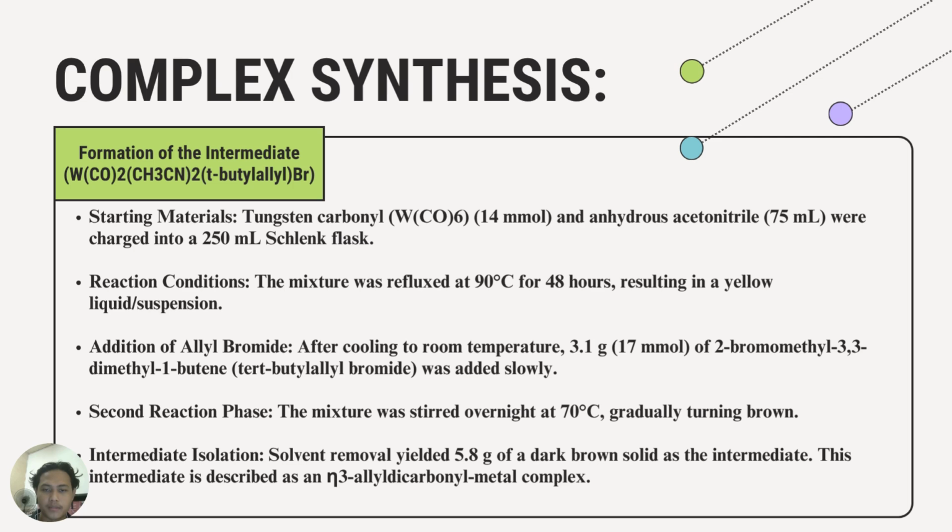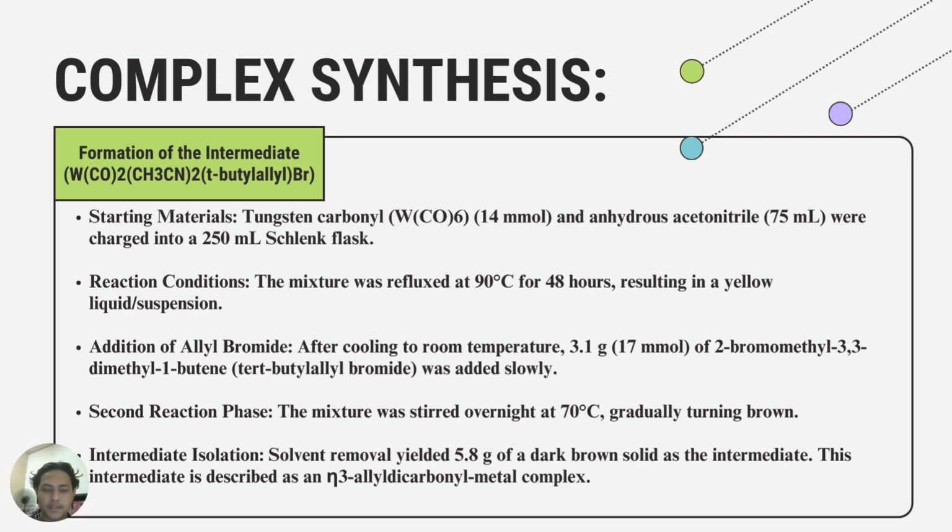around 3.1 gram of 2-bromomethyl-3,3-dimethyl-1-butene was added slowly. Then in the second reaction phase, the mixture was stirred overnight at 70 Celsius, gradually turning brown.